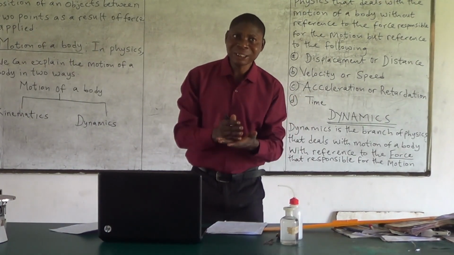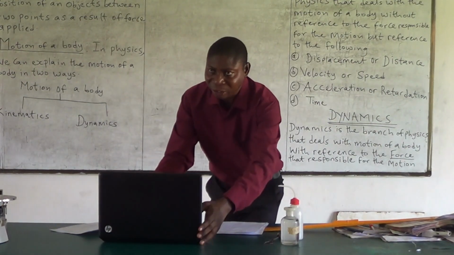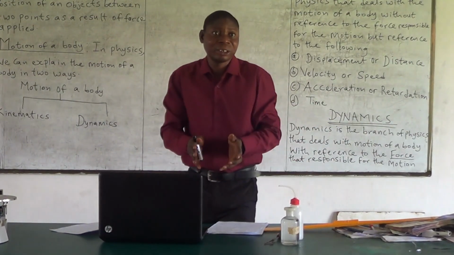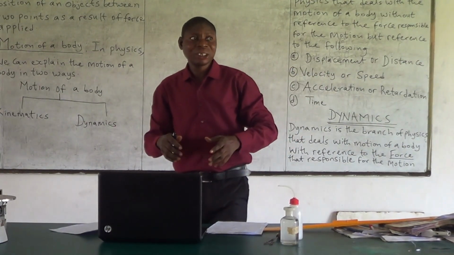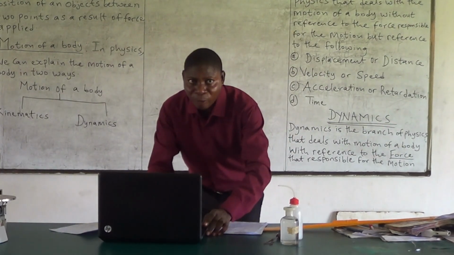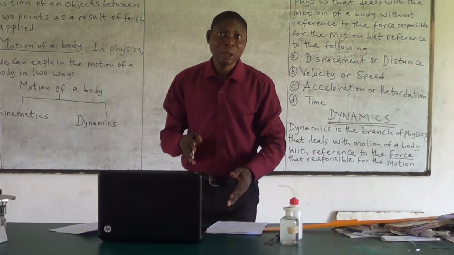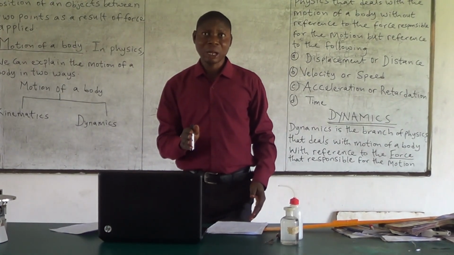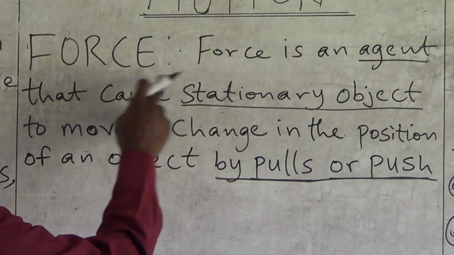Force is an agent that causes stationary objects to move. This stationary object cannot move. Anything that cannot move, we call it a stationary object, something that stays in one place. That causes a stationary object to move or change in its position by push or pull.